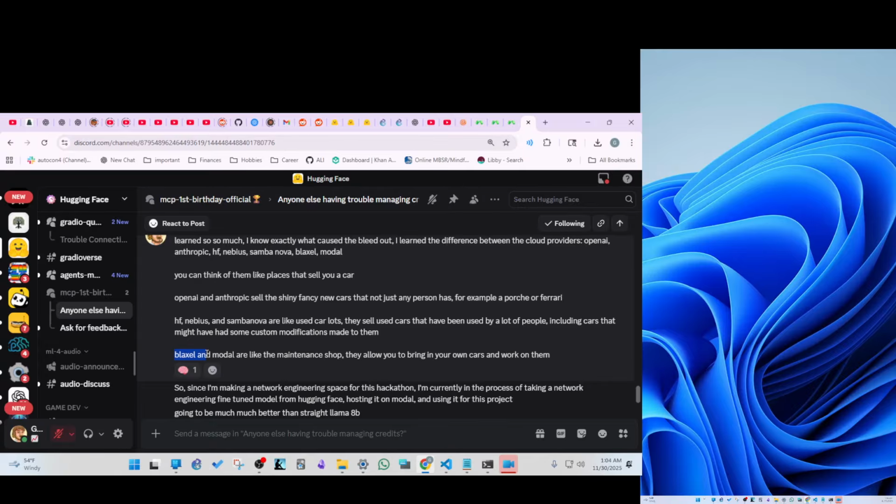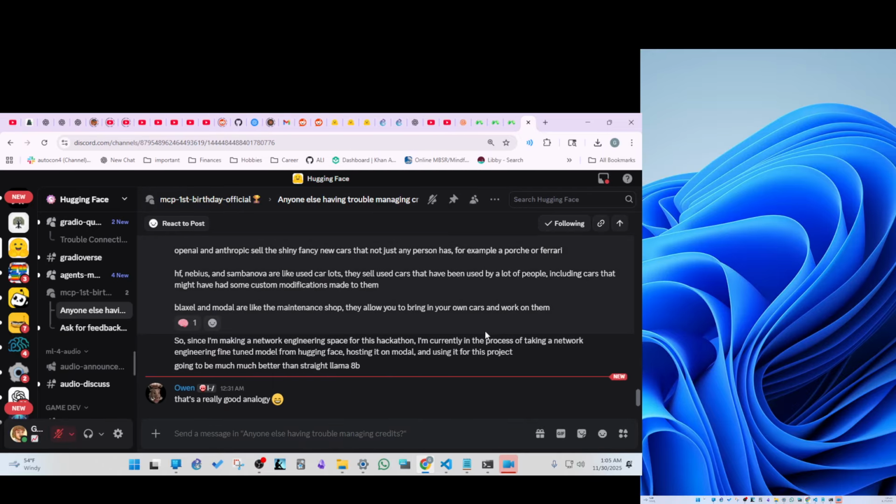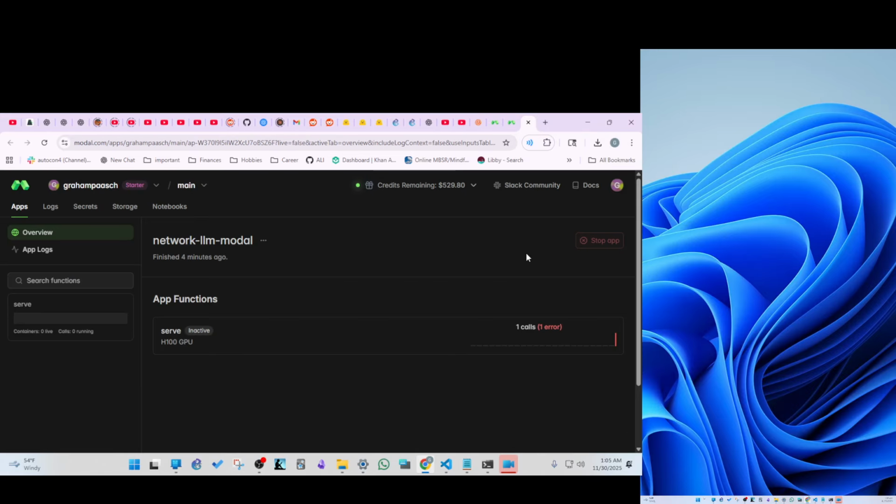The last category is Blaxel and Modal. These are kind of like the maintenance shop, so you can bring your own cars in and work on them. People are liking this analogy. I think it's a good analogy. It came from the AI. But I need to use Modal because I want to bring my own car in, so to speak, and work on it. We can see I've got a workspace created here, Network LLM Modal.